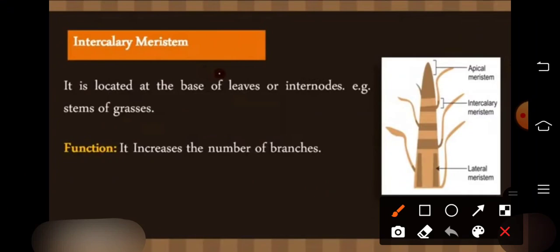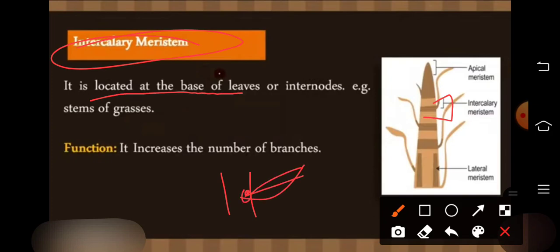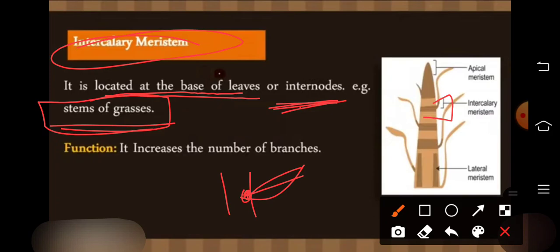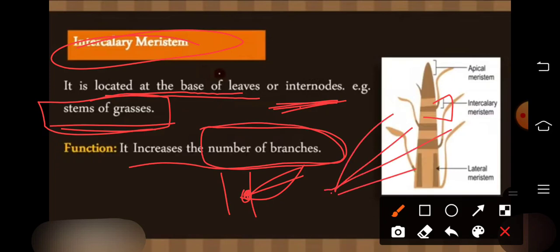And what about intercalary meristematic tissue? You can see intercalary meristematic tissue is located at the base of the leaves, where the leaves arise. So located at the base of the leaf, here intercalary meristematic tissue is found, or we can say in the internode, that is the stem of grasses. Function: it increases the number of branches. What is the function of intercalary meristematic tissue? It increases the number of branches.